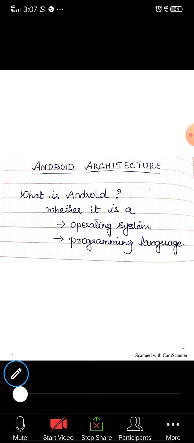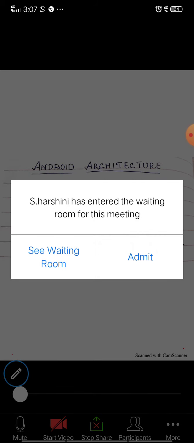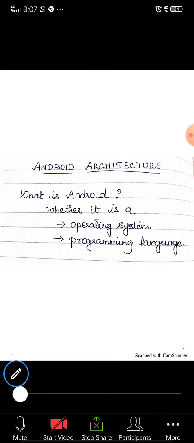Before getting into today's concept, let me revise yesterday's lecture. That is what we have seen last class. What architecture have we seen? iOS architecture. Am I right?